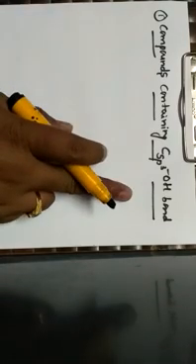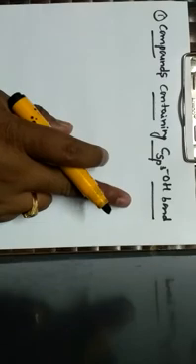Now let us discuss the first subclassification related to monohydric alcohols, that is compounds containing sp3 hybridized OH bond.